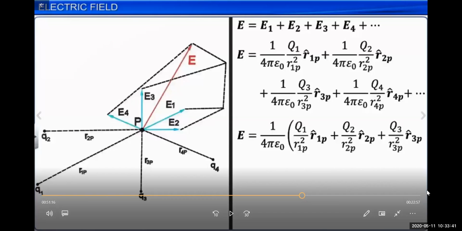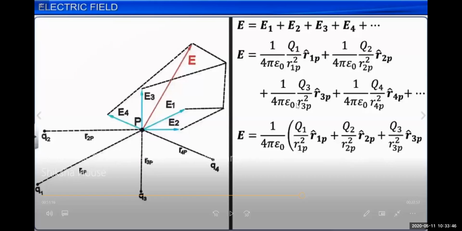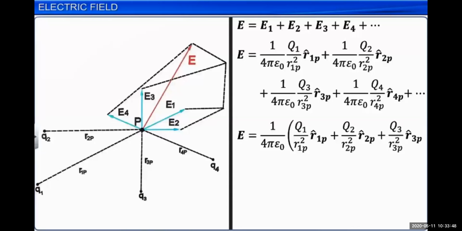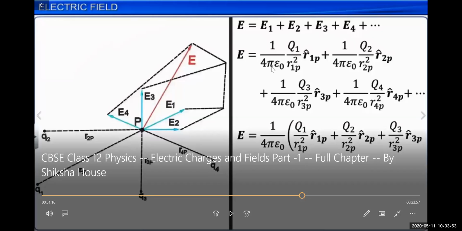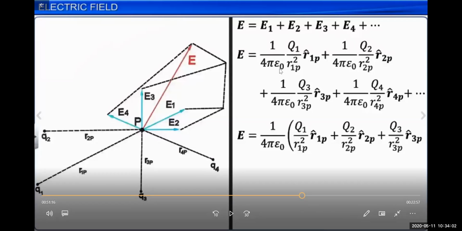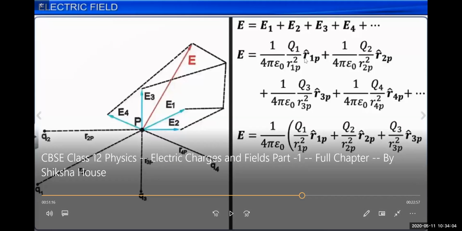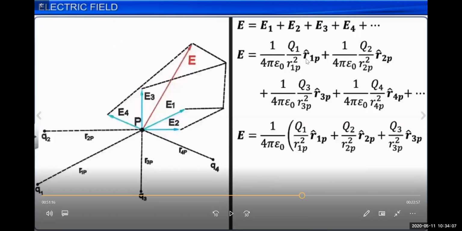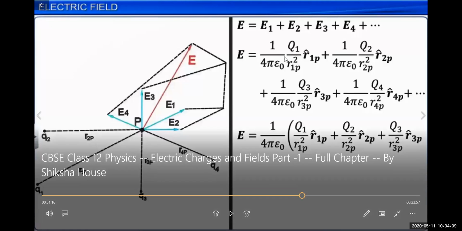Okay, so we can find the electric field intensity at point P due to the q1 charge particle. It's simply, as we know very well, E1 is 1 upon 4 pi epsilon naught, q1 divided by r1p squared, where r1p is the distance between point P and q1, and the direction is the unit vector r1p cap. This is the electric field at point P due to charge particle q1.